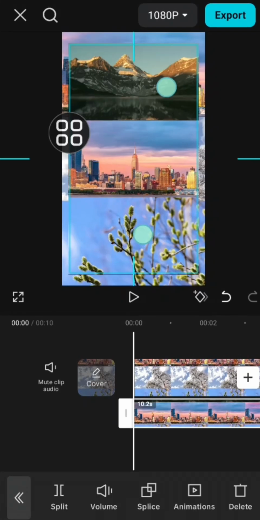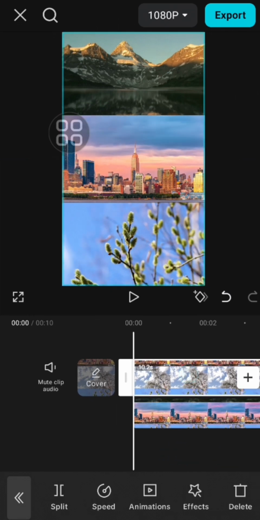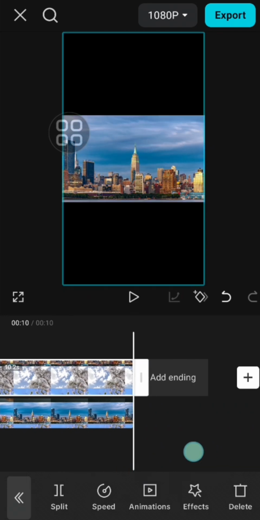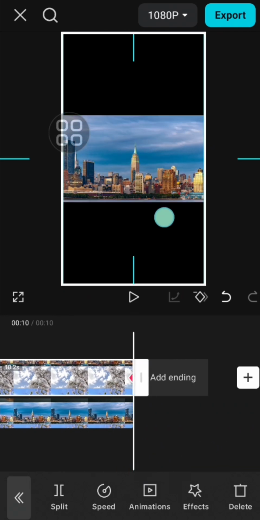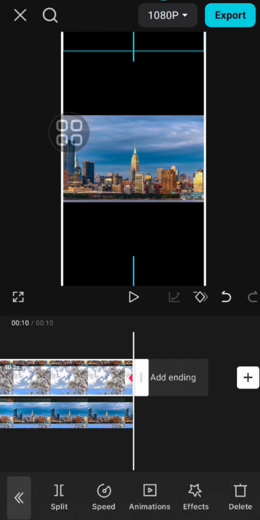Okay, then you can zoom in like this to fit the screen, and we're going to use keyframes to create a smooth scroll effect. Tap on the first video, add a keyframe, go to the end part of your video, and then you can move it up like this until it's almost out of frame.